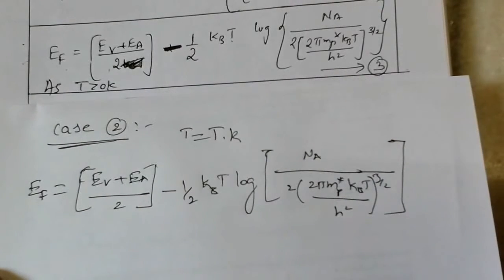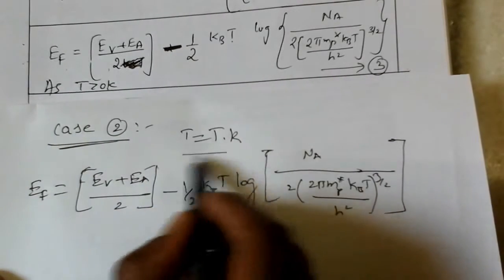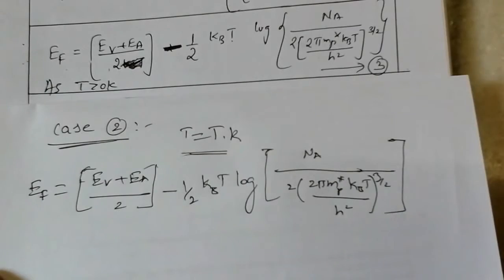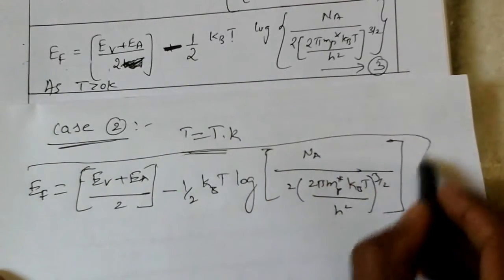This is the value when T is equal to T Kelvin. This is called the Fermi energy level position.